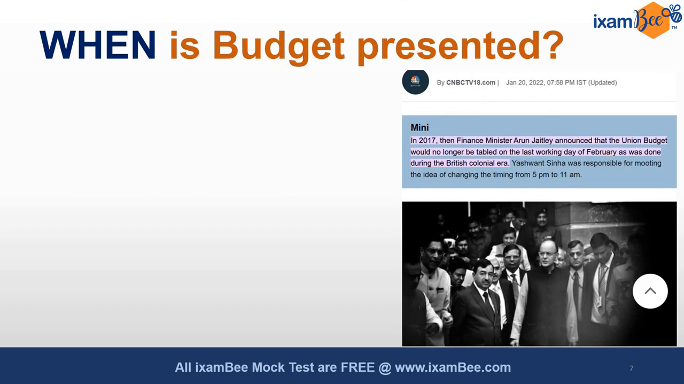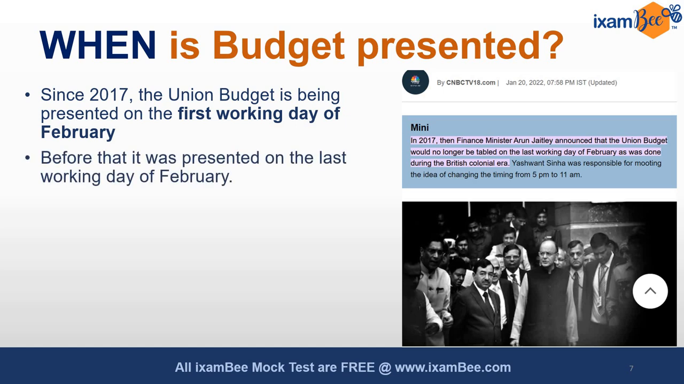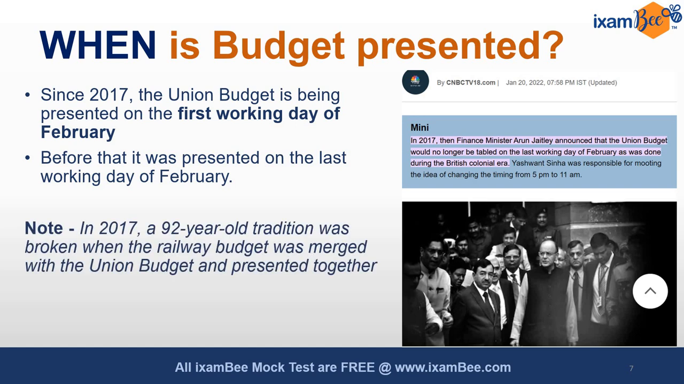Next question is, when is the budget presented? In 2017, the Finance Minister Arun Jaitley announced that it will be presented on first working day of February. So since 2017, it's presented on the first working day of February. Before that, it was presented on the last working day of February. And the time was also changed from 5 p.m. to 11 a.m. Also in 2017, a 92-year-old tradition was broken when the railway budget was merged with the Union Budget, and both these were presented together in the Parliament.